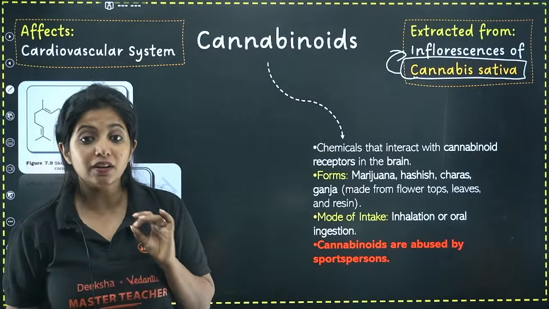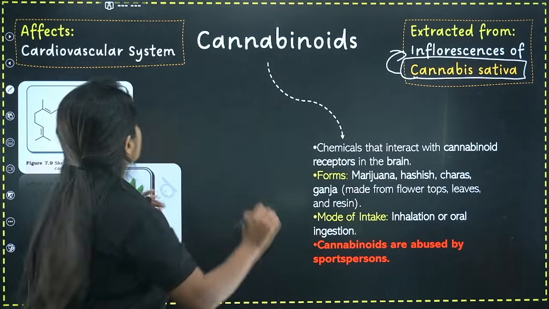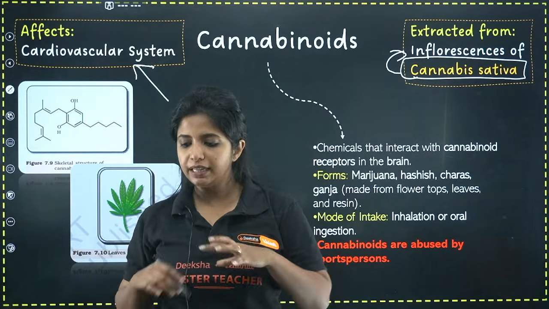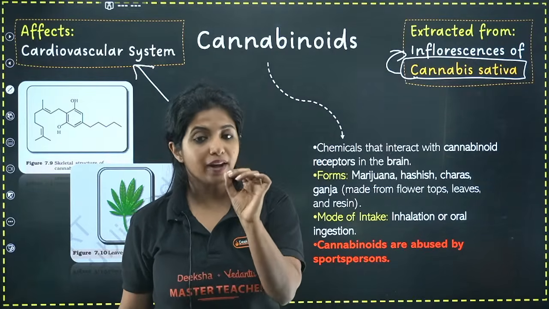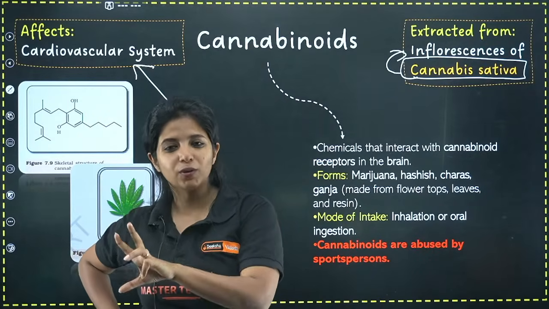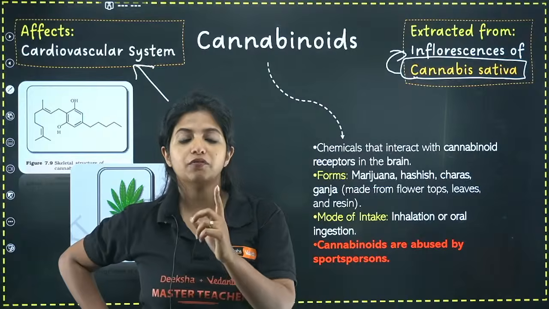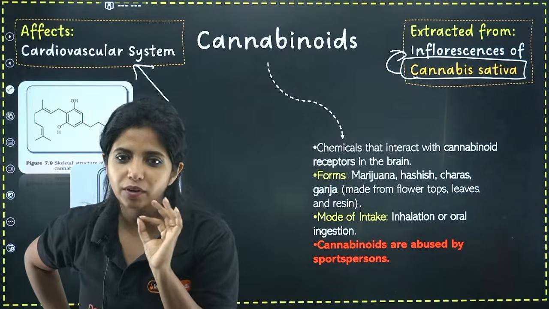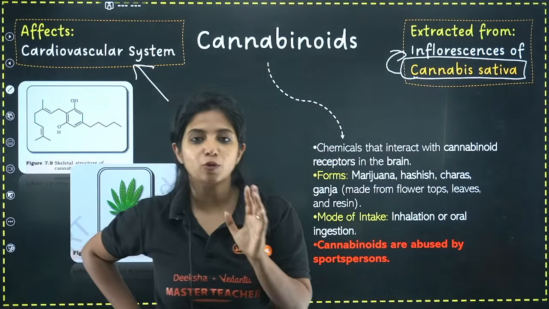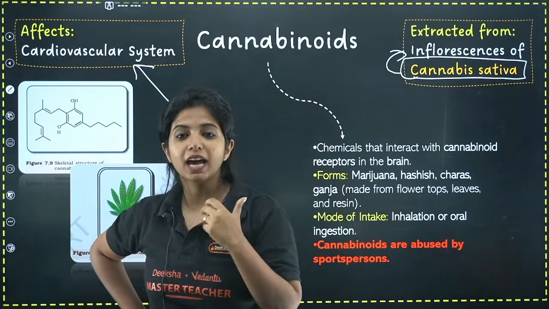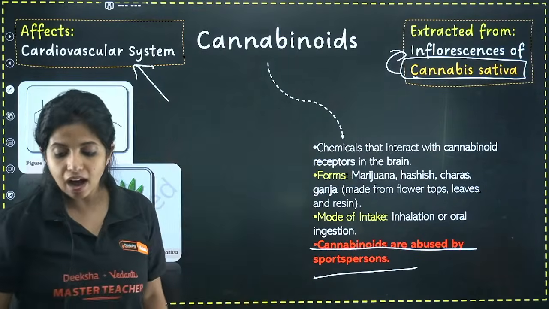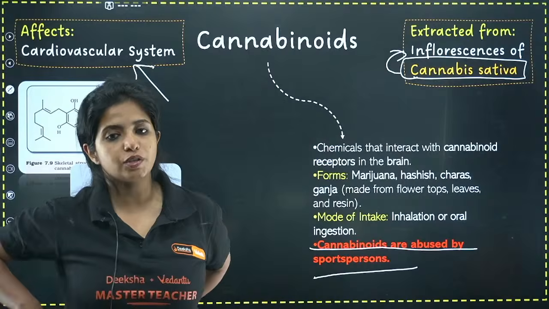And it does not affect your central nervous system majorly. It will be affecting your cardiovascular system, as in your heart and your heartbeat and everything around there. So it is the only drug that is going to affect your cardiovascular system, if you compare opioids, cannabinoids and coca alkaloids. Now in your NCERT, one line is given somewhere else just to confuse you guys: which is a drug that is abused by sports persons, people who are into sports? This is cannabinoids. So always remember, cannabinoids are the drugs which are abused by sports persons out there.